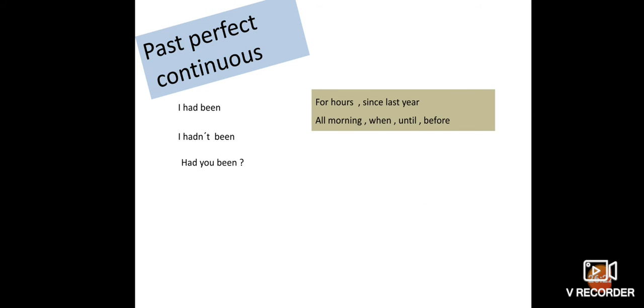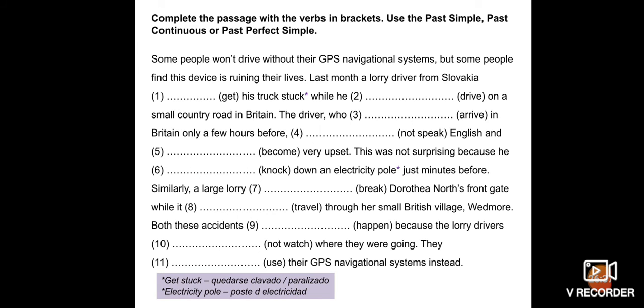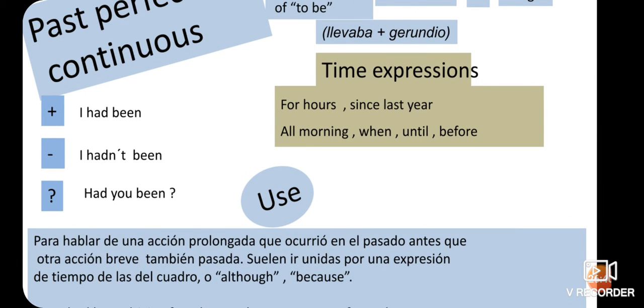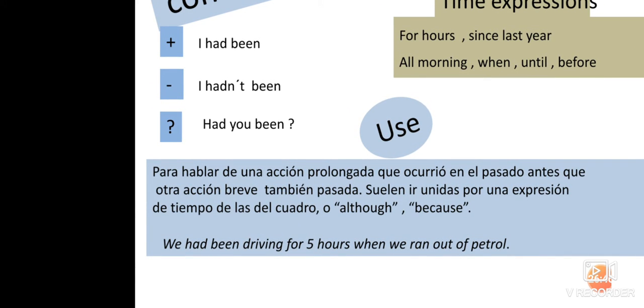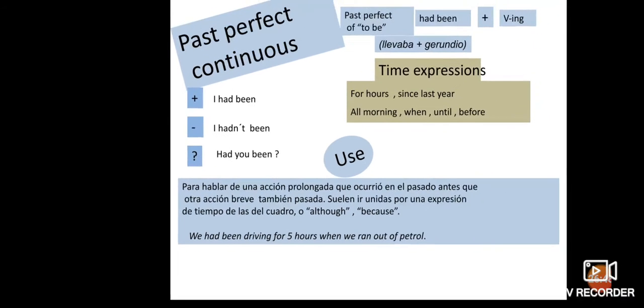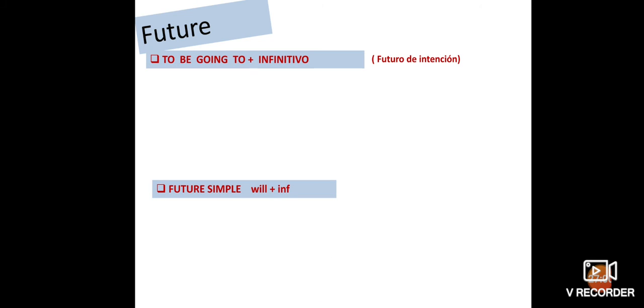Past perfect continuous: I had been, I hadn't been, had you been. So here for hours, since last year, all morning, when, until, before, we are using these. So when we see time expressions like all morning, we had been driving for 5 years when we ran out of petrol. So here there are a lot of questions, and I try to answer the questions one by one.